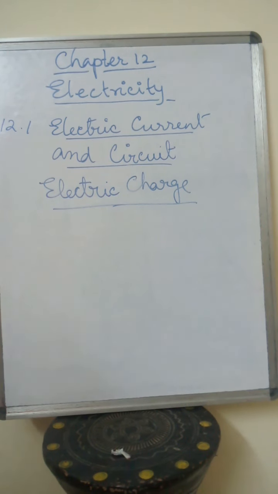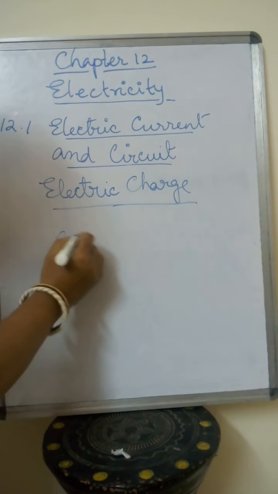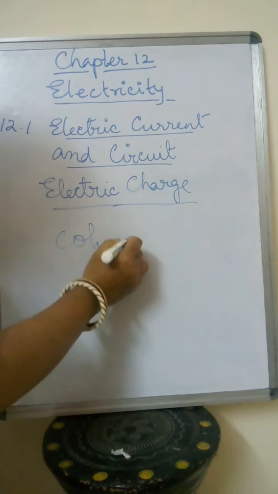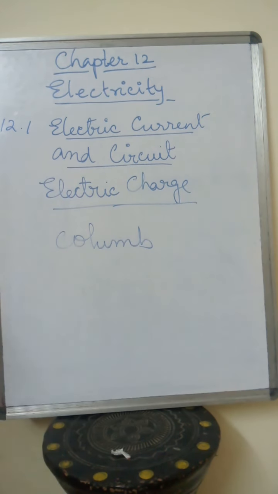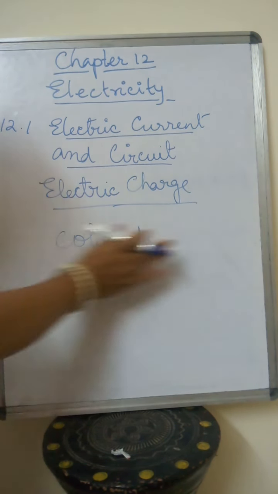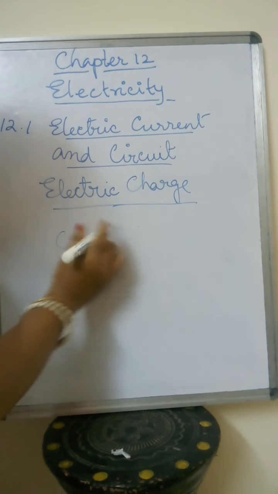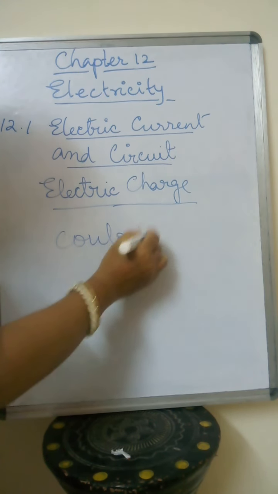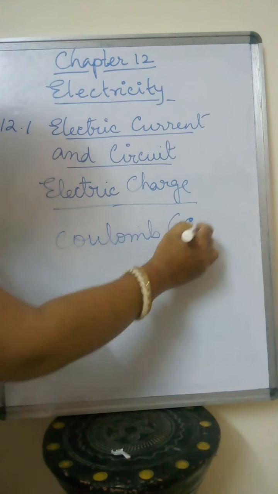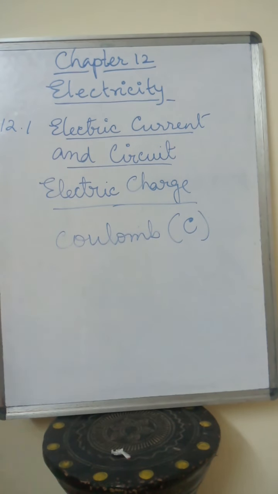What is the SI unit of electric charge? The SI unit of electric charge is the coulomb, C-O-U-L-O-M-B, which is indicated with capital letter C.